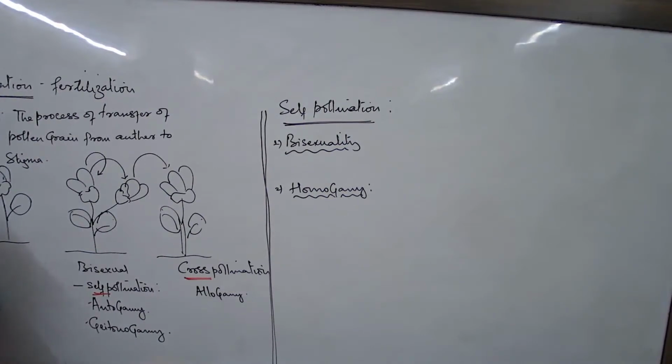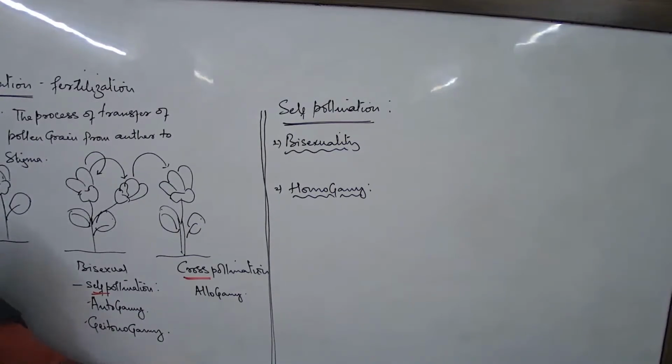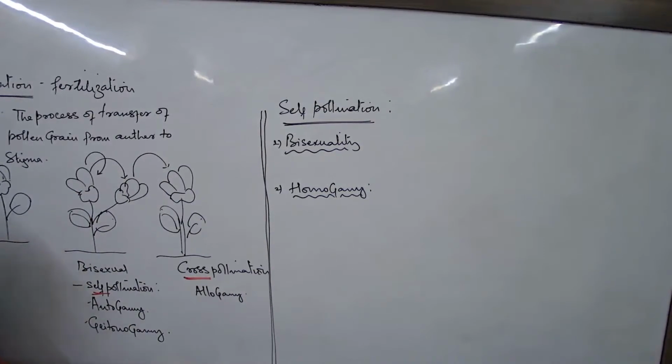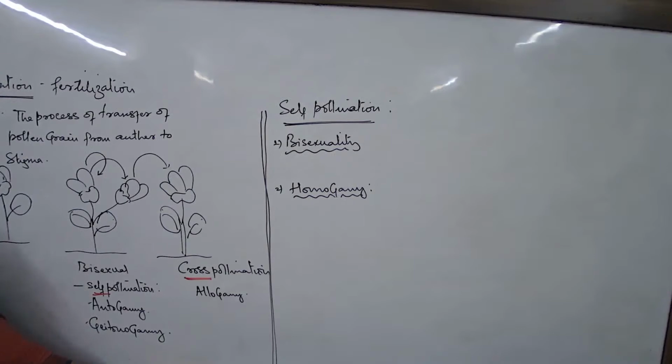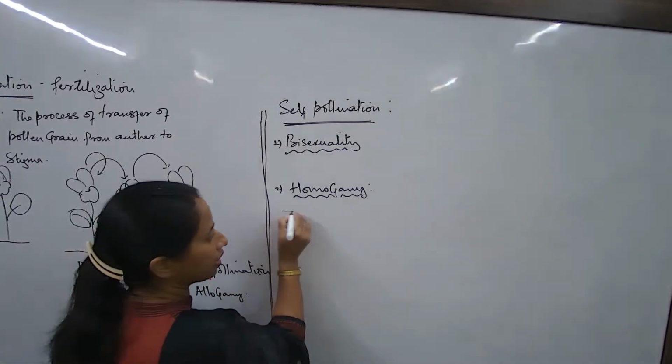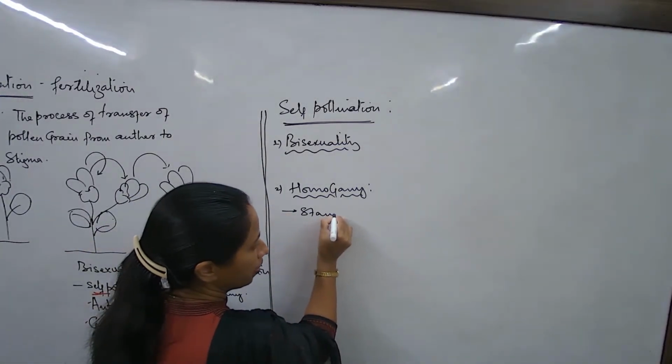Yes. Give two examples of bisexual flowers. Hibiscus, pea. All these examples to always remember. Now, what is the meaning of homogamy? Homogamy would always mean the maturation timing of the anther, or say the stamen, and the carpel. So when I talk about homogamy, it always means: are the stamen and the carpel mature at the same time? That is very, very important.